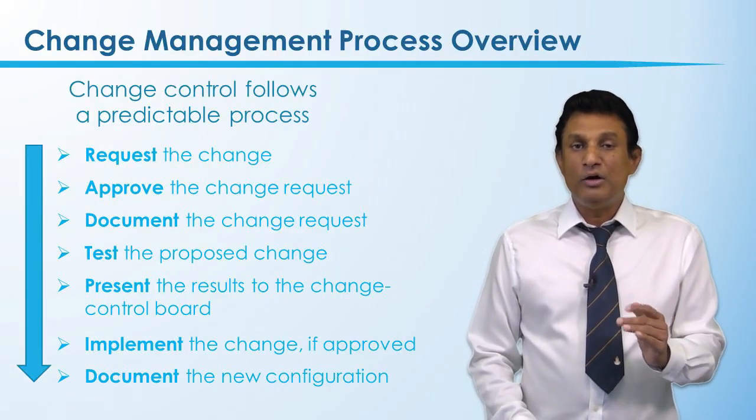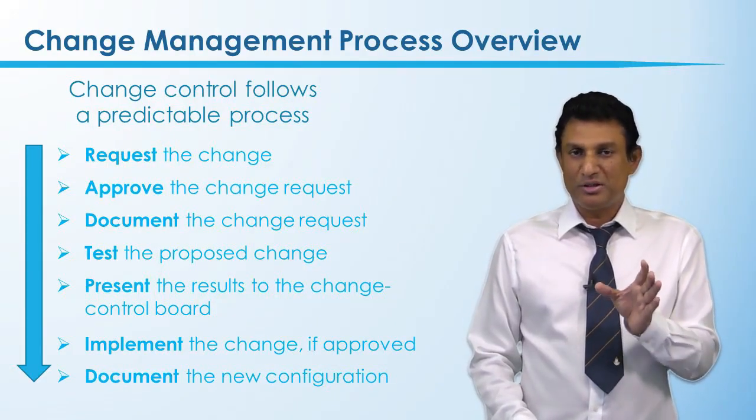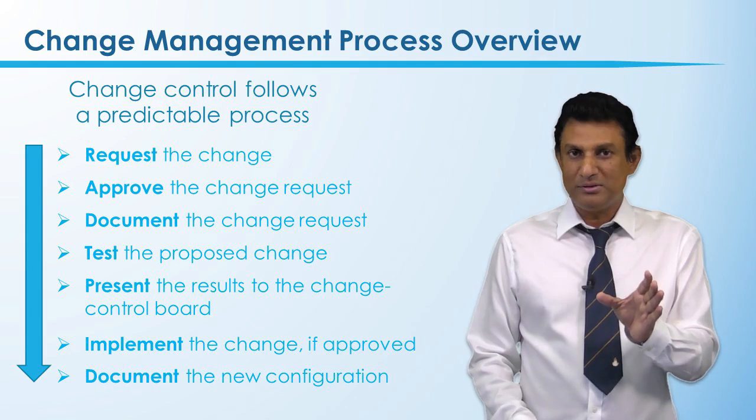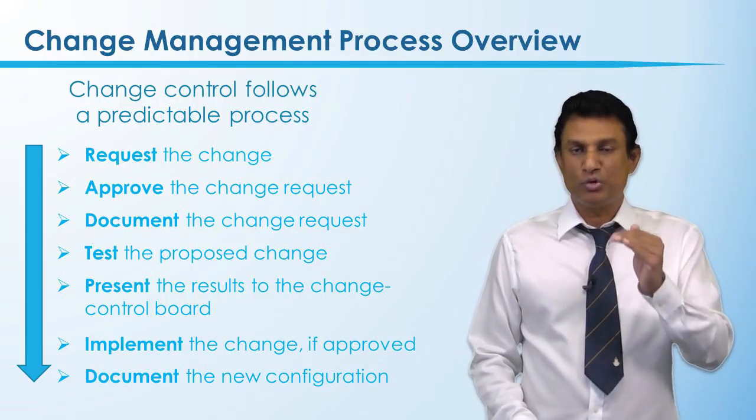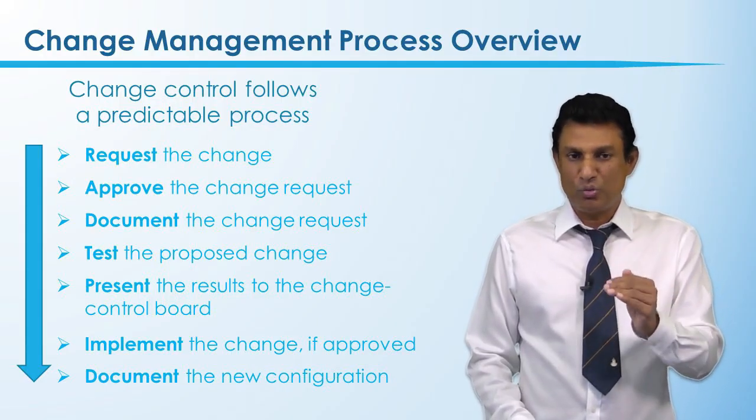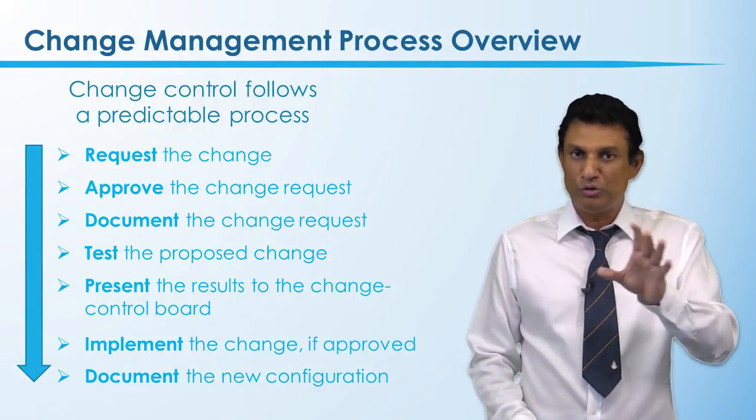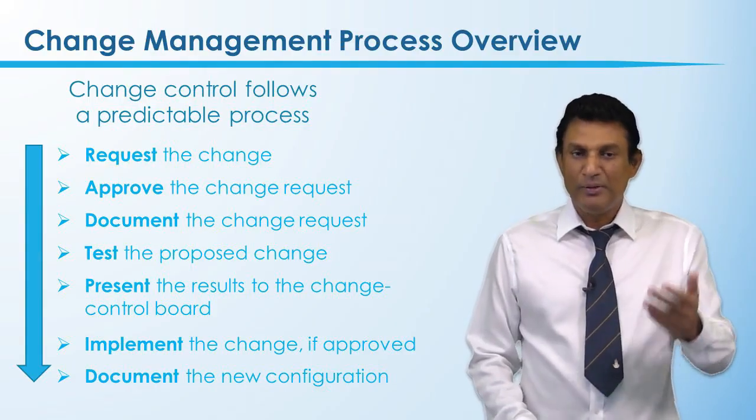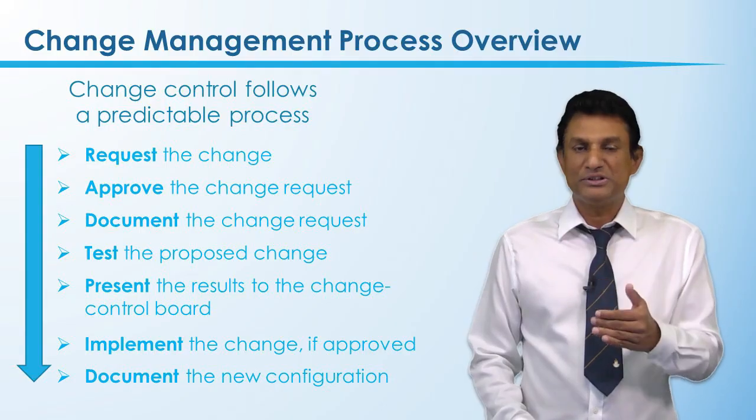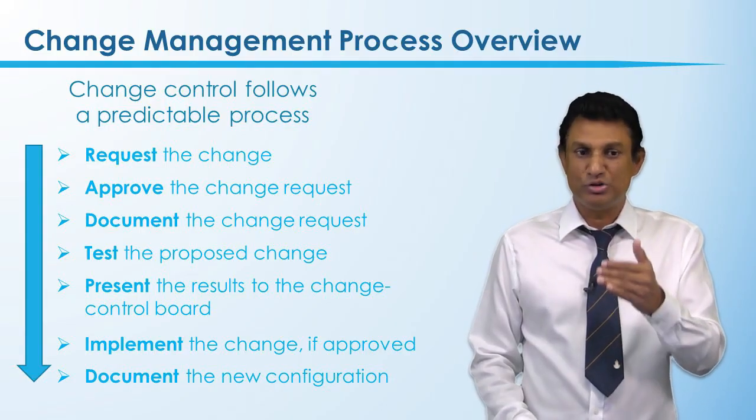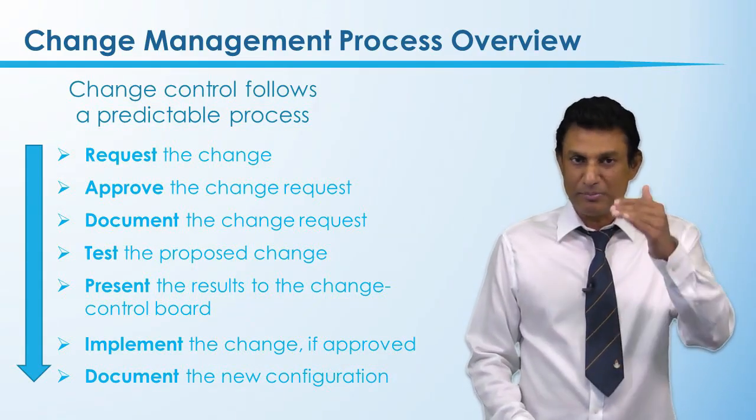Right now we look at the predictable process for change management. Please look at it for about 1 minute and go through the steps one by one. The first one is request a change, then approve the change request. Remember we talked about those things. There are specific forms. Whoever wants to make a change or do maintenance submits one. Then after that, do the documentation, testing, present the testing results to the change control board, implement, and document. Okay, so that is the predictable process.